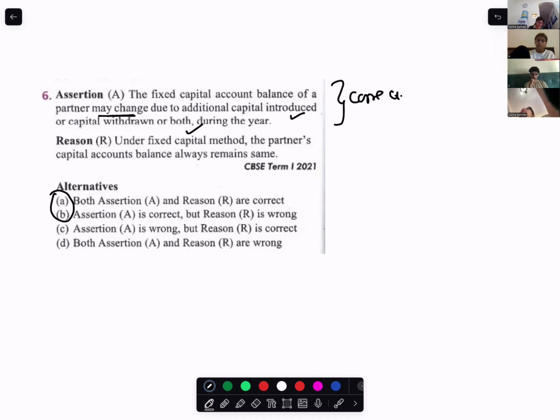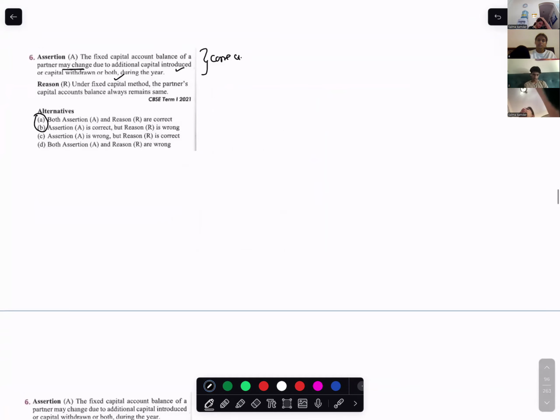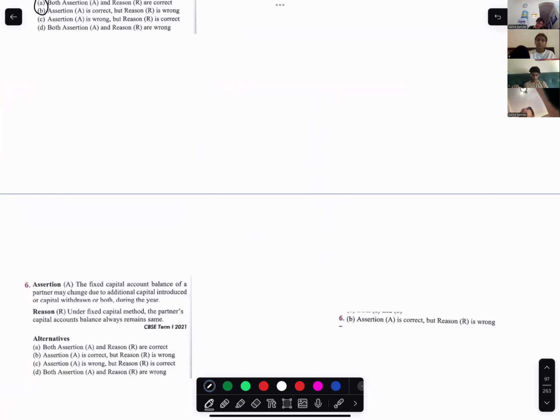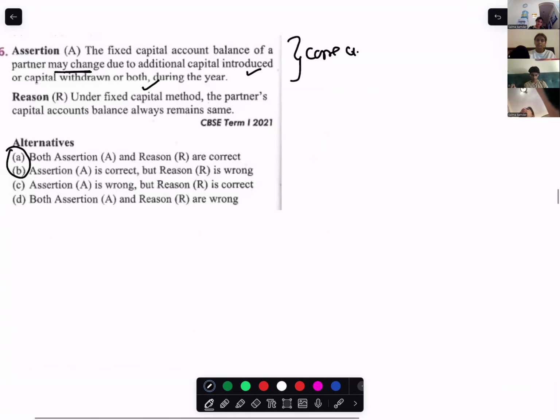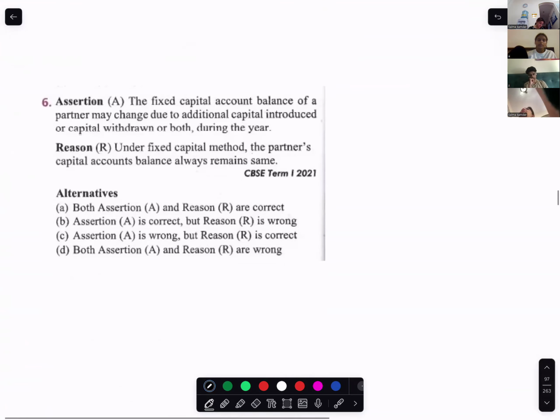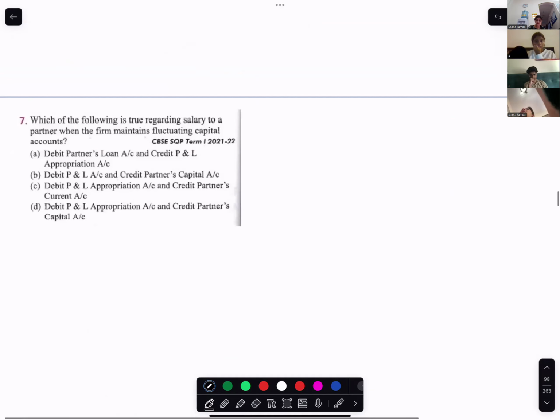The reason is wrong because it says that under the fixed capital method, partners' capital accounts always balance. So it does not always remain the same. Yes, miss. So the answer is B. Arya, you agree with the same? Yes, miss. Okay, let's go ahead to the seventh one.